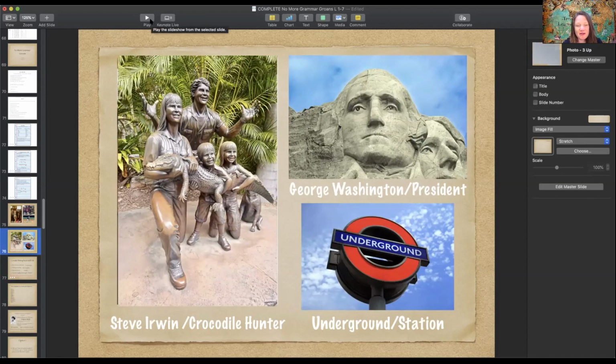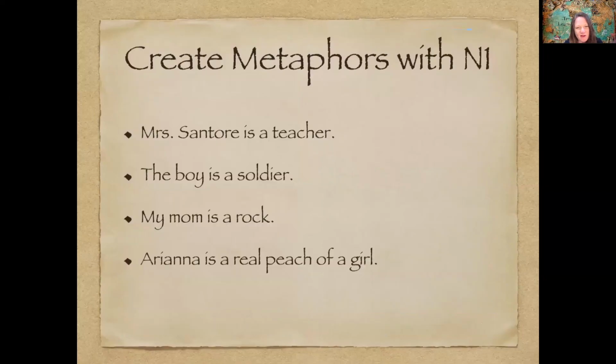A lot of times, metaphors actually. Have you ever heard of a metaphor? A metaphor is when you say a noun is something else that is not a real thing. For example, if I said, my brother, which I don't have a brother, so I can say this, my brother is a monster.